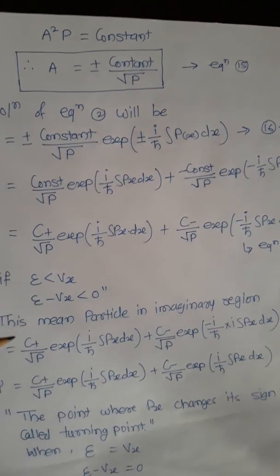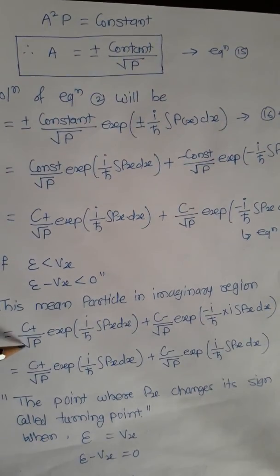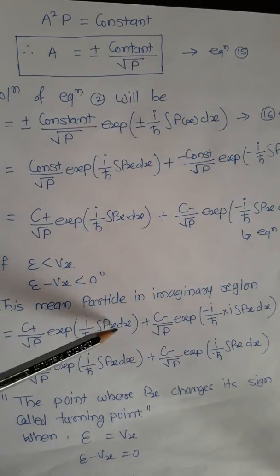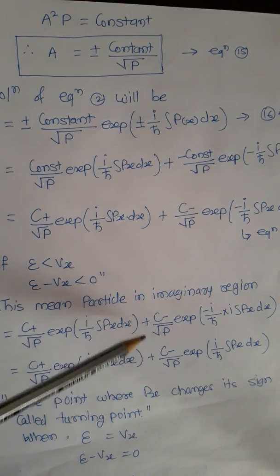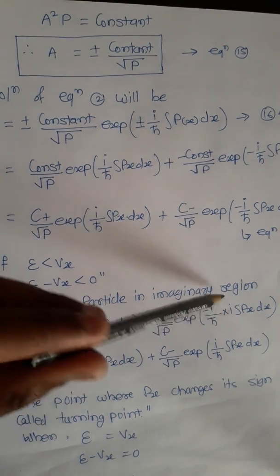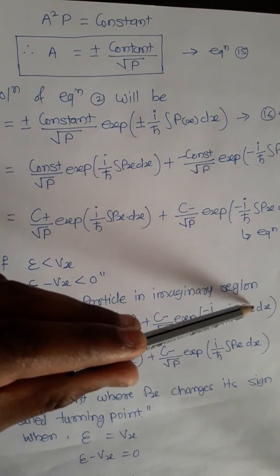So psi is C plus under root p exponential i/h cross integration of p of x plus C minus under root p exponential minus i/h cross into i, and the integration of p of x dx.